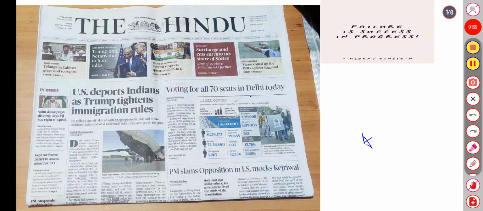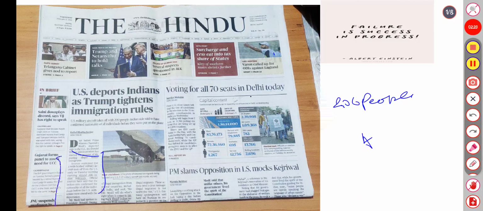So let's start with the front page. The US deports Indians as Trump tightens immigration rules. Here a US military aircraft takes off with 200 Indians, and the US is said to have confirmed the nationality of all individuals before they were put on the plane. Before Prime Minister Narendra Modi is expected to visit the US, Donald Trump started the process of deporting illegal Indian immigrants.